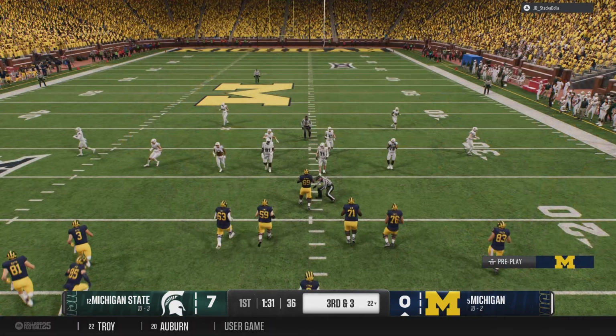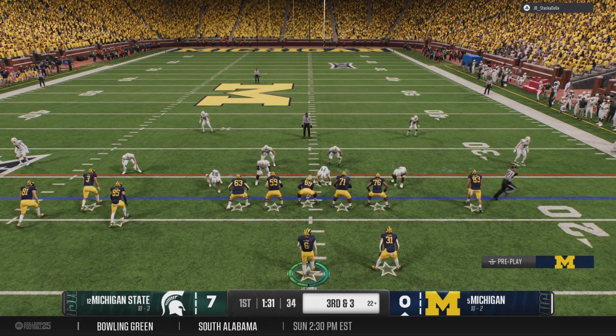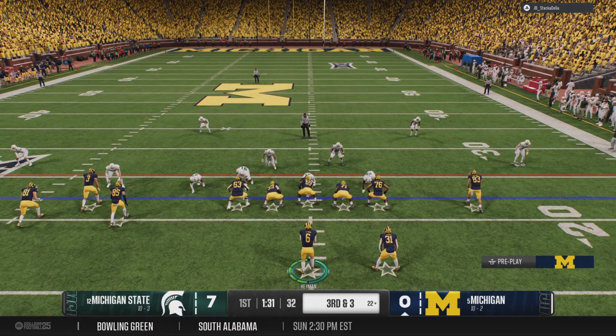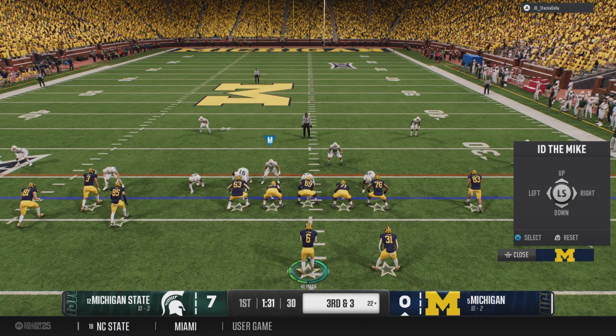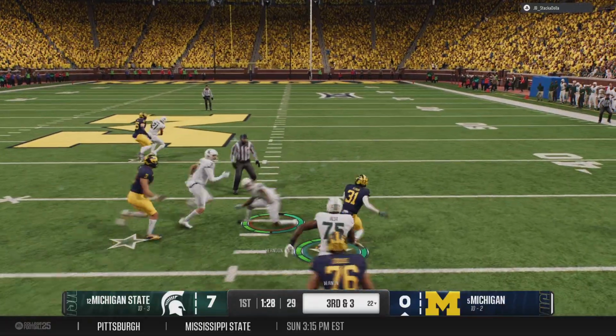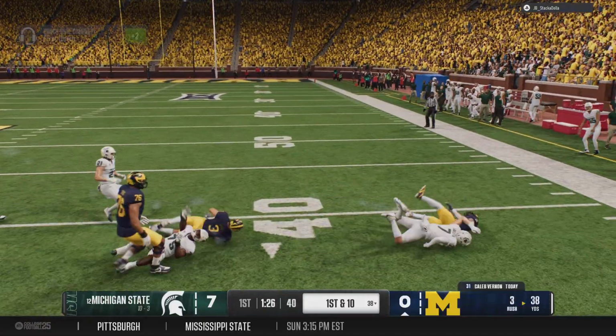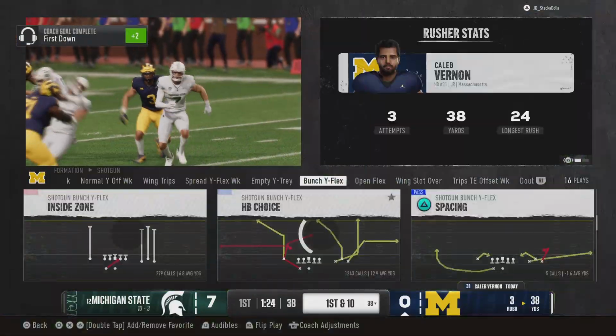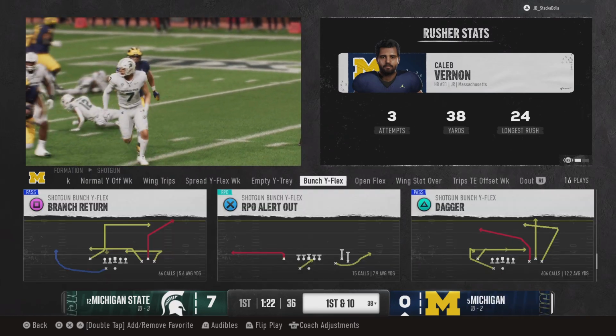Well, this defense has been incredible all year long, and they continue to be that way in the postseason. Just getting after this offense, whether it's putting pressure on the quarterback, great coverage downfield. Right now, they are dominating this game. They tackle him at the 38. Solid game. Nice play there.